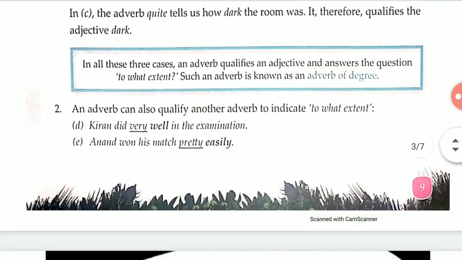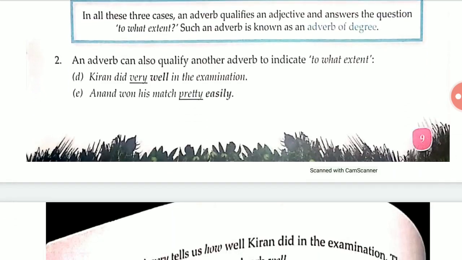Okay. Now see, second, an adverb can also qualify another adverb to indicate to what extent. Now we'll see that one adverb will qualify another adverb in a sentence, and it will indicate to what extent. Same thing, it will again say about the amount or level of something, because we are talking about adverb of degree. So in the second case, adverb of degree qualifies another adverb.